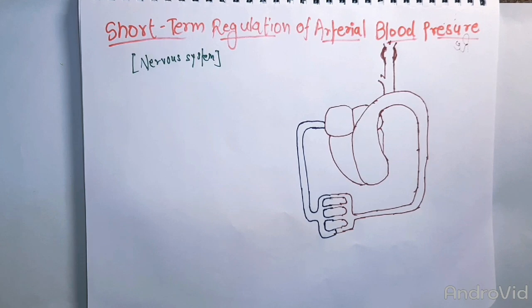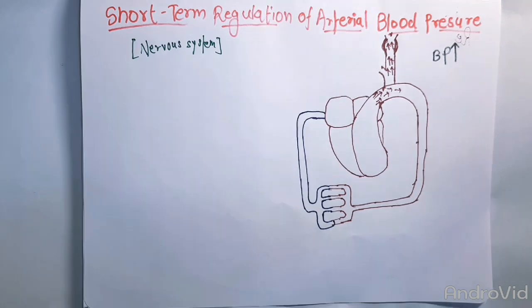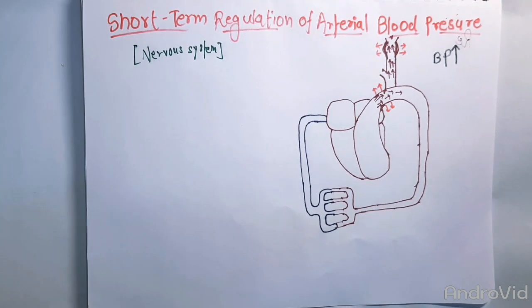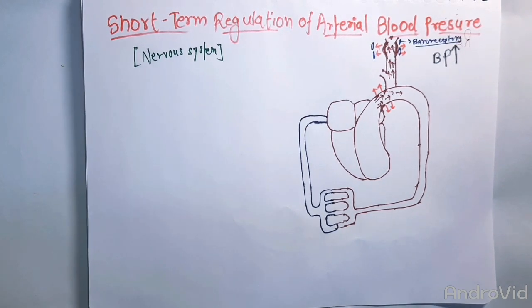So what really happens when the blood pressure rises? The blood flow in the arterial system will rise, which leads to stretching of the walls of the arterial system. At the carotid sinus, a special type of sensors are present, known as the baroreceptors, which sense the change in pressure. They get stimulated when the pressure rises and an action potential is generated.